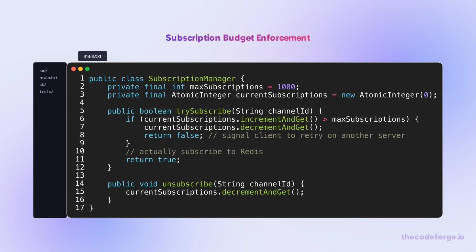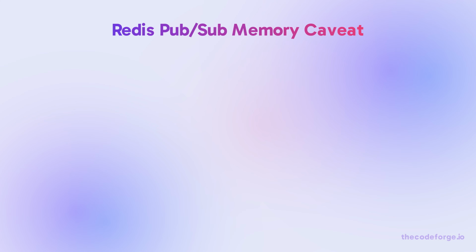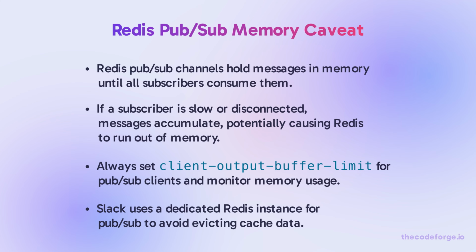The article mentions subscription budgets but doesn't show how to enforce them. Here's a concrete implementation that rejects new channel subscriptions when the budget is exceeded, returning a try-again signal to the client. Redis pub/sub channels hold messages in memory until all subscribers consume them. If a subscriber is slow or disconnected, messages accumulate, potentially causing Redis to run out of memory. Always set client output buffer limit for pub/sub clients and monitor memory usage. Slack uses a dedicated Redis instance for pub/sub to avoid evicting cache data.